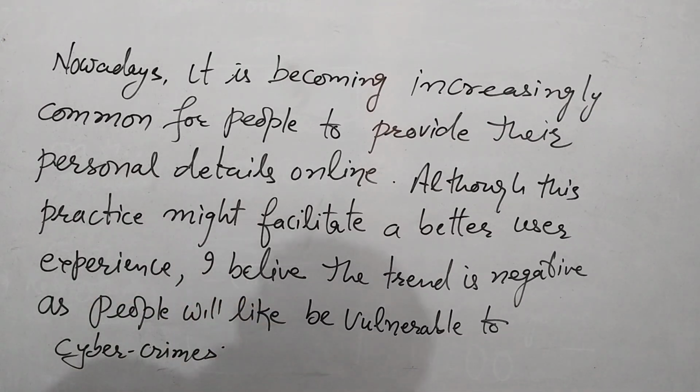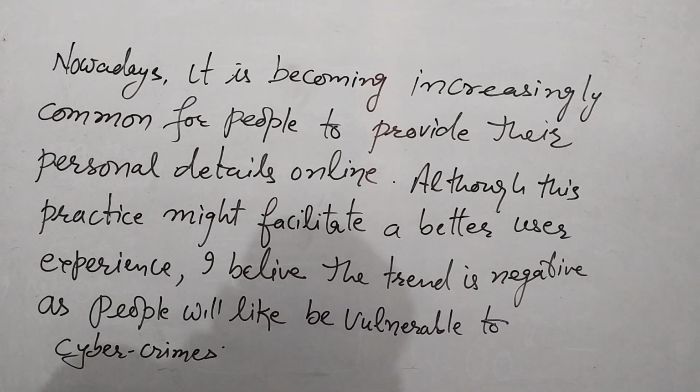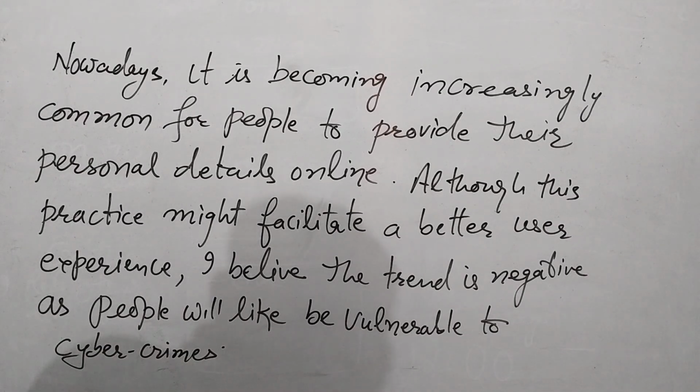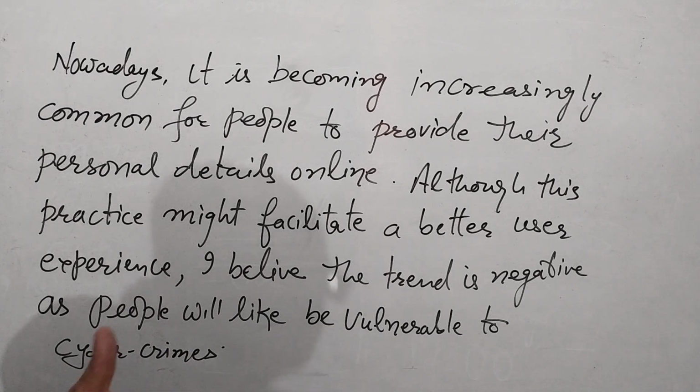I believe, this is my personal opinion now, I believe the trend is negative. Why is it negative? As people will be vulnerable to cyber crimes, means people will be prone to cyber crime. They can be victims of cyber crime. You can also write that I believe the trend is negative, as people can become victims of cyber crime. So in this way the introduction is done, and this is not the final introduction. You can write many other ways as well.